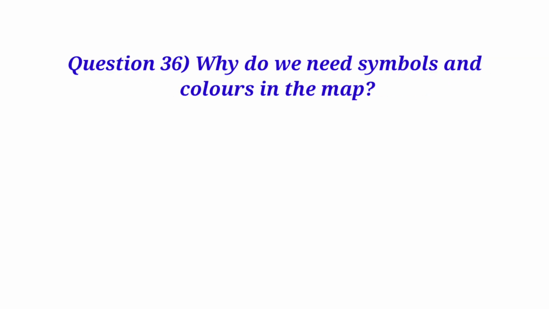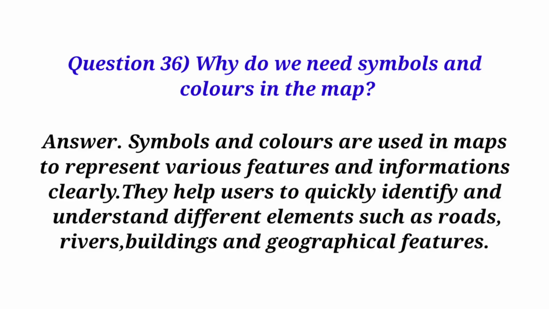Question 36. Why do we need symbols and colors in the map? Answer. Symbols and colors are used in maps to represent various features and information clearly. They help users to quickly identify and understand different elements such as roads, rivers, buildings, and geographical features.